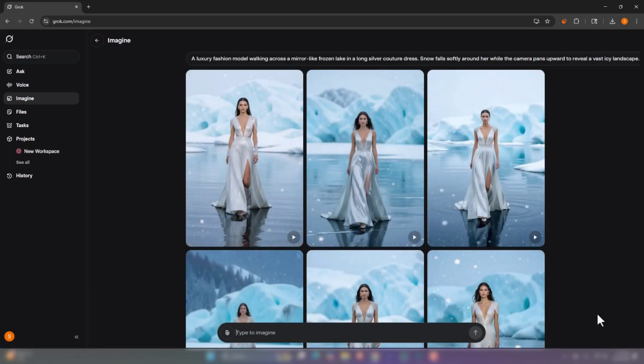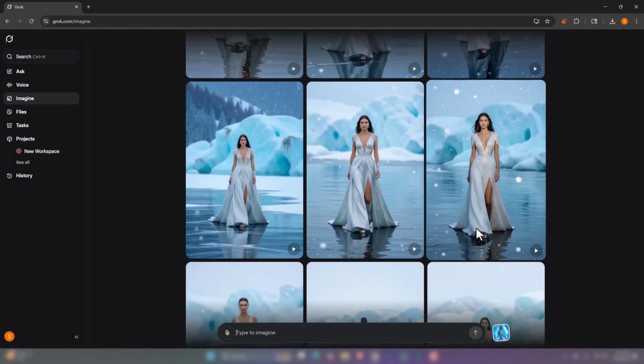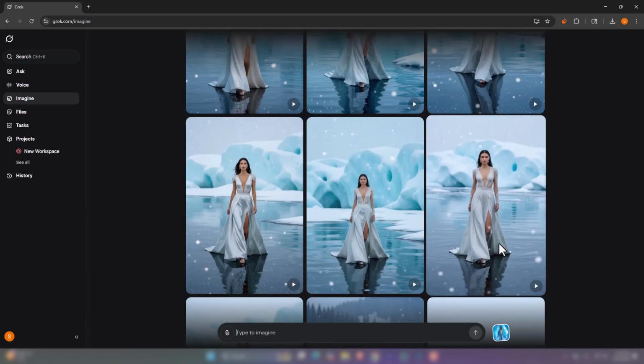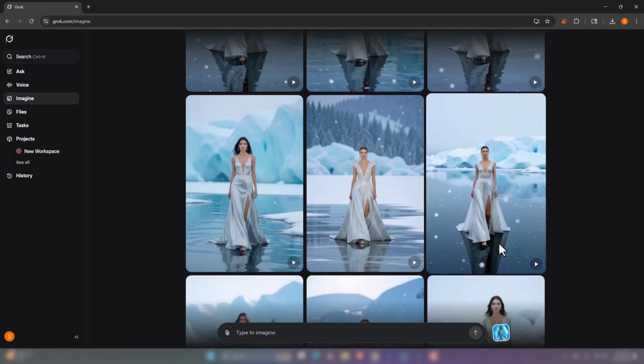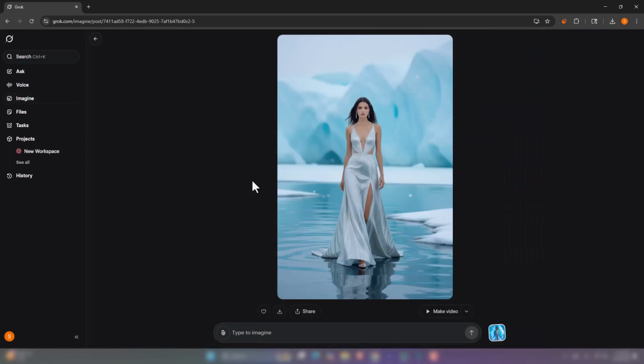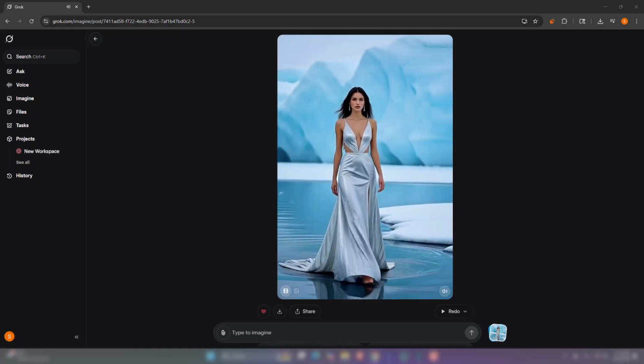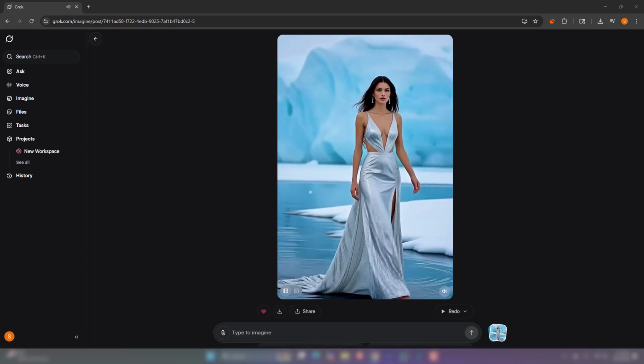Now it creates multiple variations for the image to choose from. This is a fantastic update. Not only that, we can make video out of this image. I liked this image. Let's make video. The video is ready, though the quality is not very good, but it is on the way.